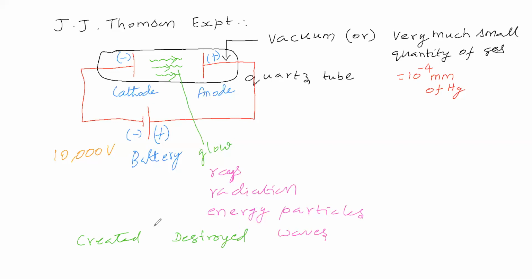Something is created means something is destroyed, we can say. Here rays are coming, which means rays are created. Due to what? We are passing current, so that rays are created. What is the origin for these rays?